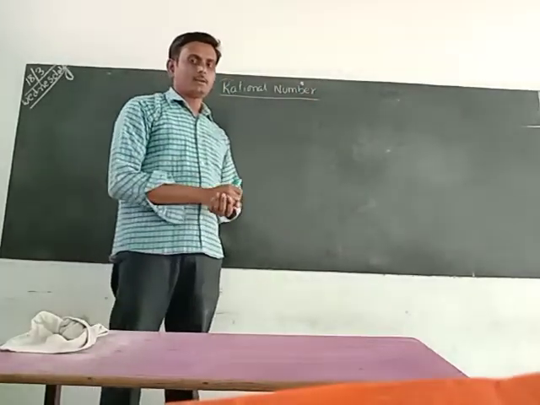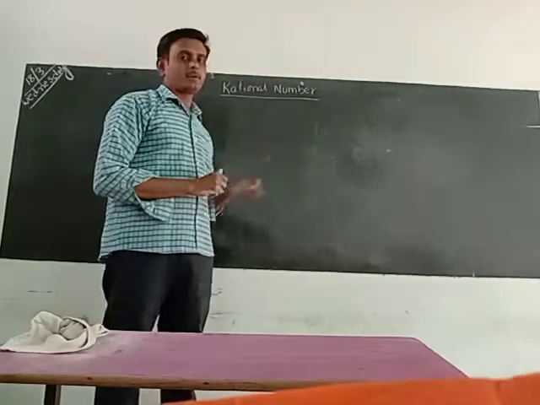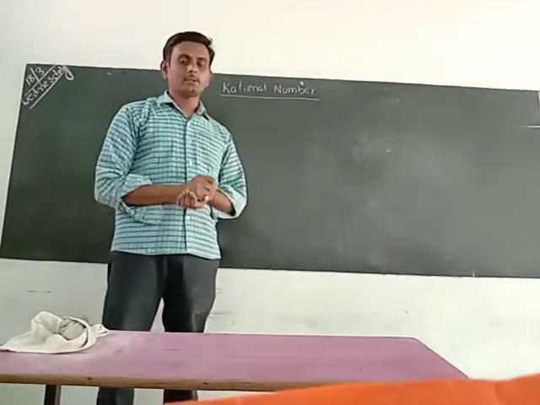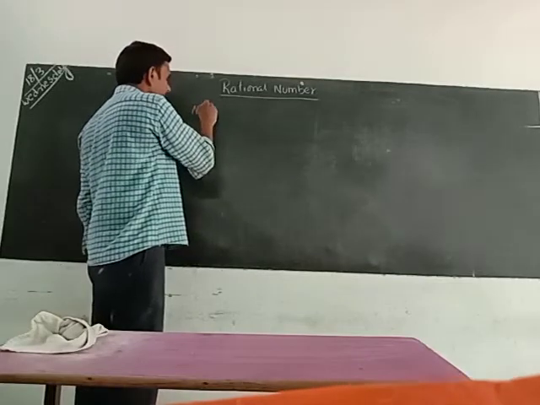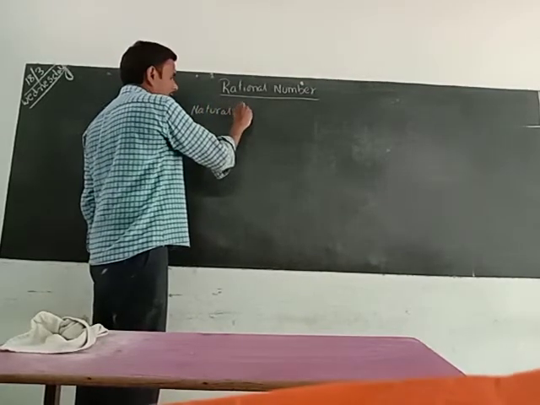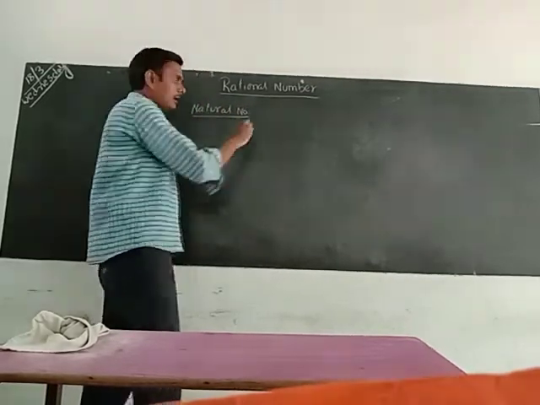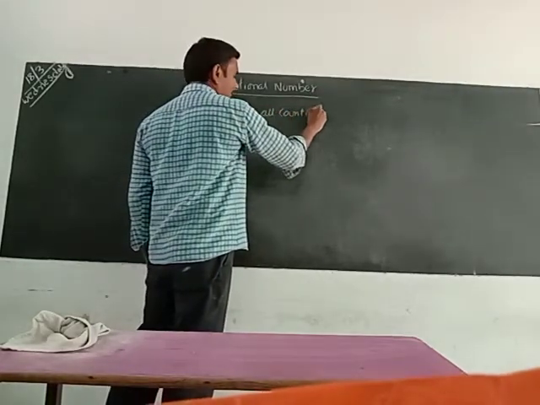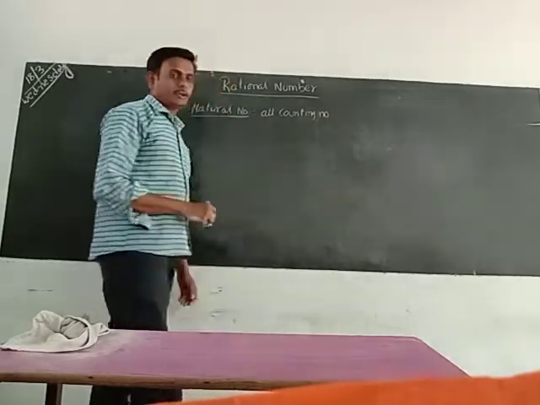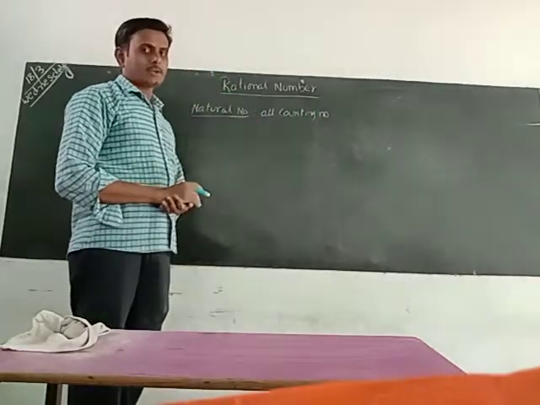Different numbers are there. We discussed them in 6th class and 7th class. Let us recall. First one is natural numbers. What is a natural number? All counting numbers are called natural numbers. We already know what counting numbers means.